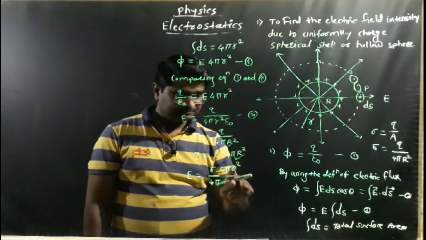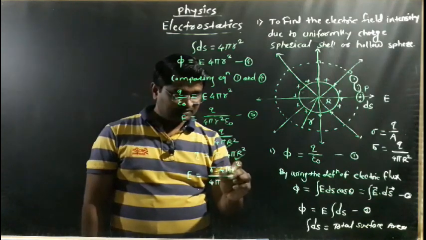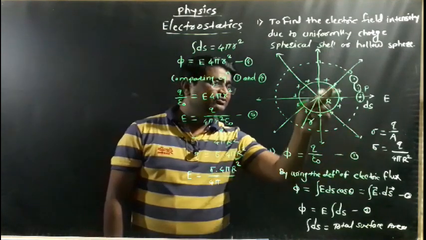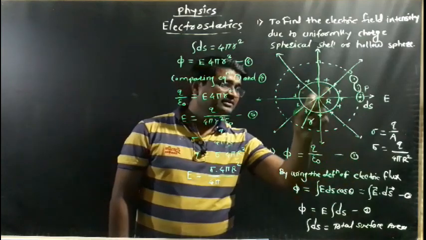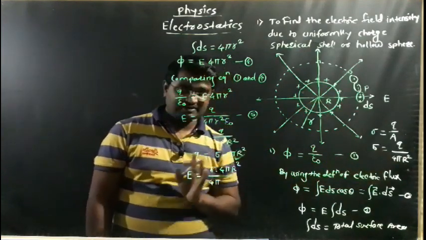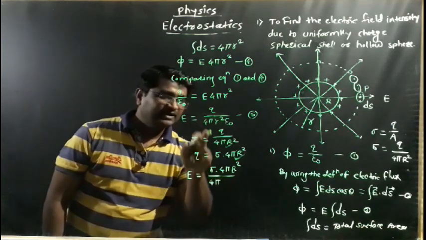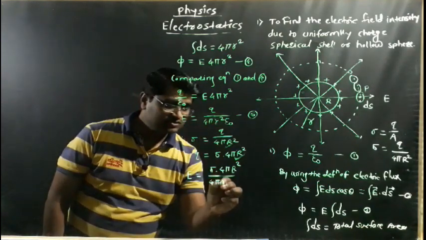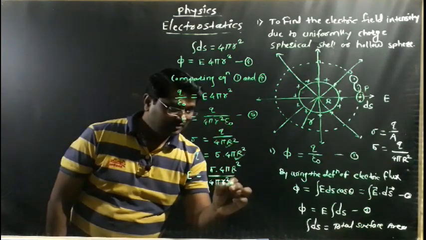This is the surface charge density due to the charged sphere, and its radius is denoted by R, so here we write capital R. And divided by 4 pi R square into epsilon naught.